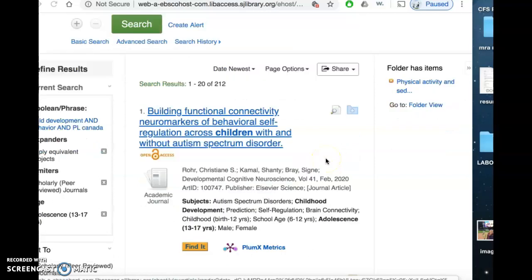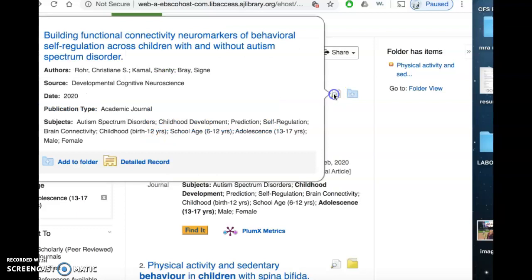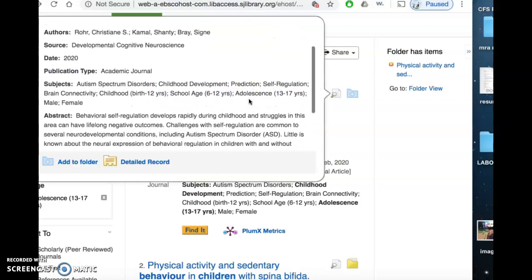A feature that I noticed about this database is that you don't actually have to click into the articles to look at the abstract. You can select this icon here, and it brings up a preview of the article along with the abstract.